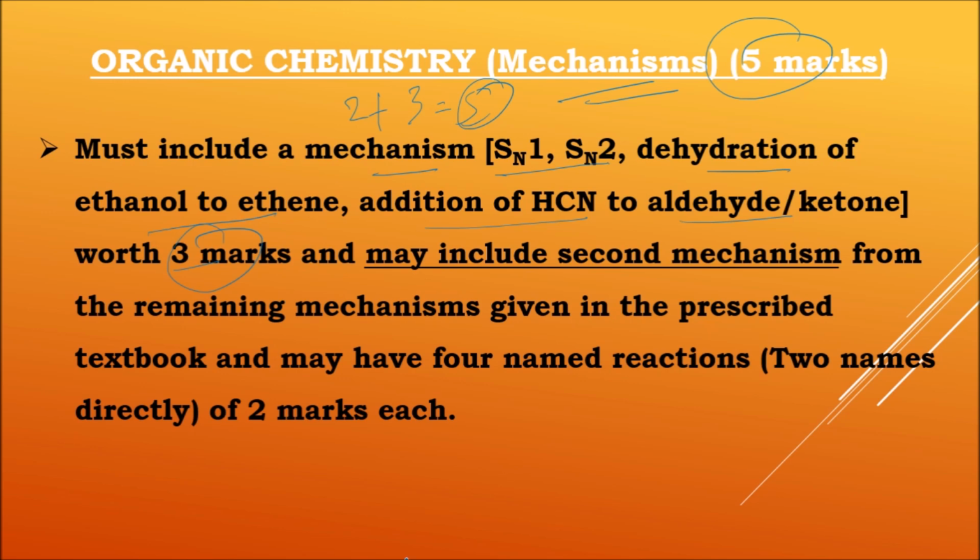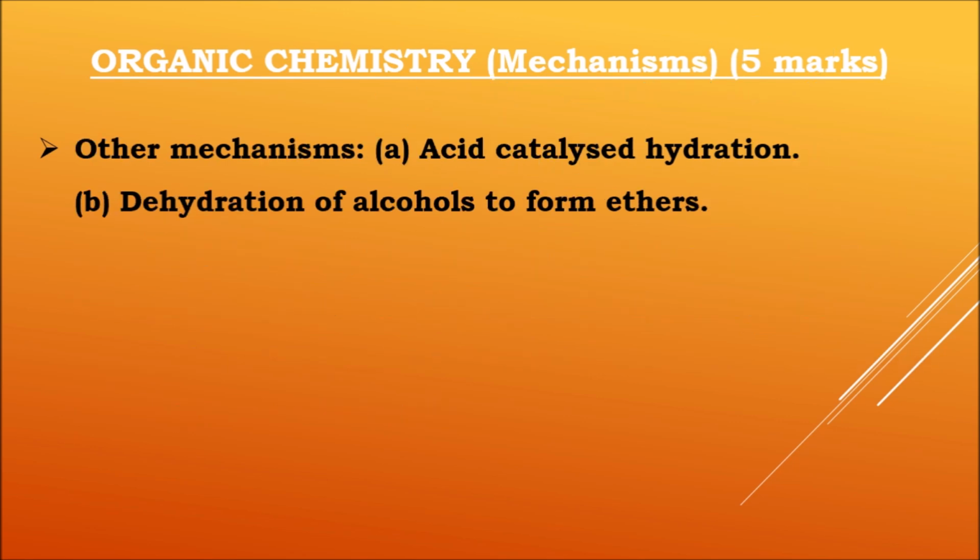But the rule says, let me continue here, and may include a second mechanism from the remaining mechanisms given in the prescribed textbook, right? So the remaining mechanisms in the textbook we have are acid catalyzed hydration and dehydration of alcohols to form ethers. But till now they did not ask mechanisms based on these 2.